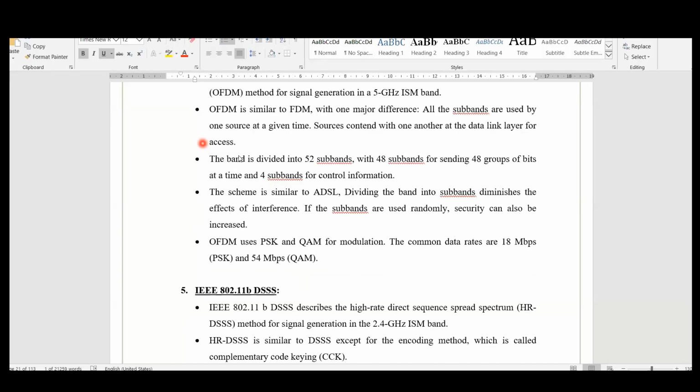Okay, you can see this one. It is divided into 64 channels. Out of 64 channels, there will be 12 channels which will be used for guard bands. Okay, 12 channels will be used for guard bands.